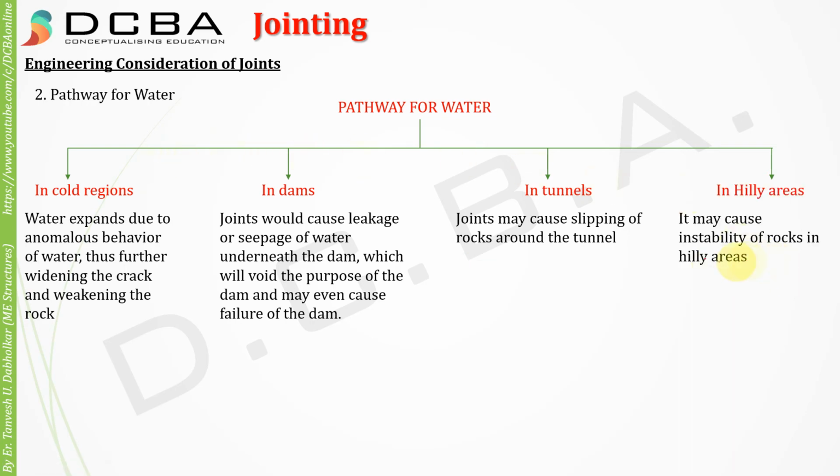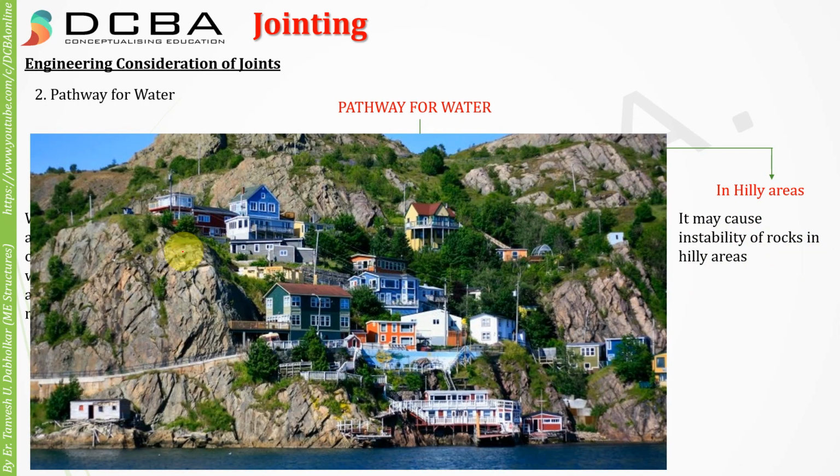Next, in hilly areas, joints may cause instability of rocks. So you see in this hilly area, if there is a joint somewhere in the rock, and water has seeped in the rock, as I already told you, the water is going to create lubrication between the different parts. Because of that lubrication, the rock may slip, and imagine a rock slipping in such an area. That would be a disastrous thing, right?